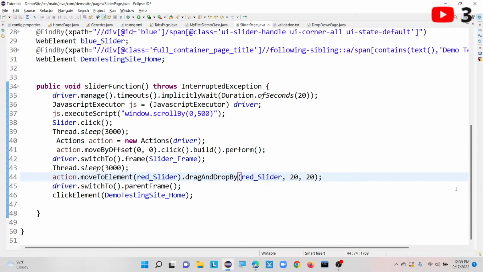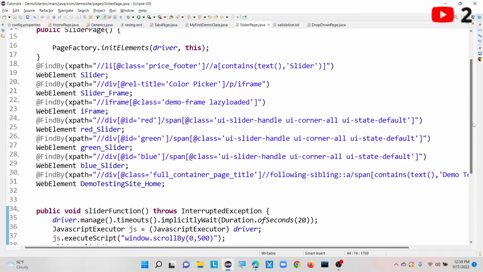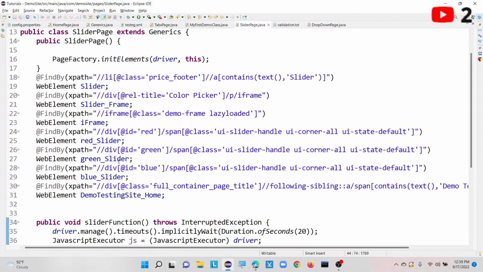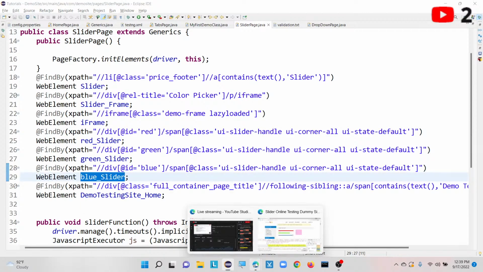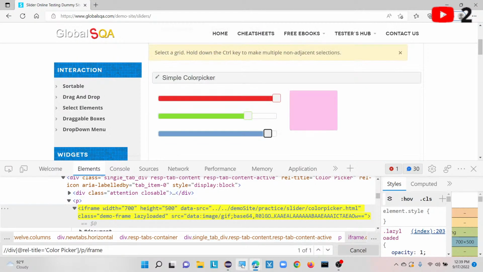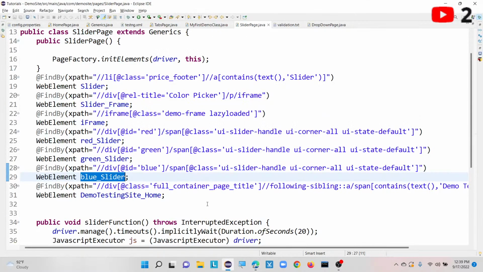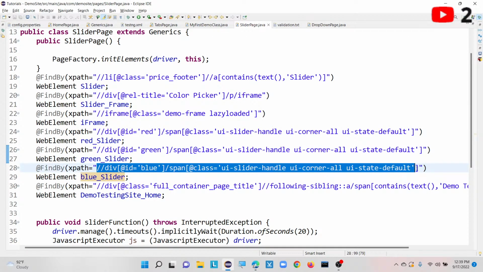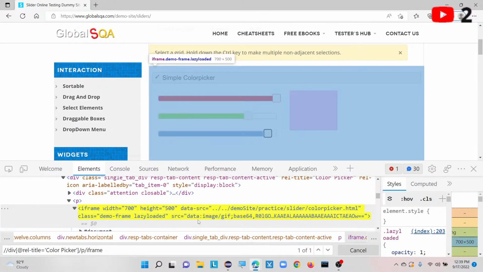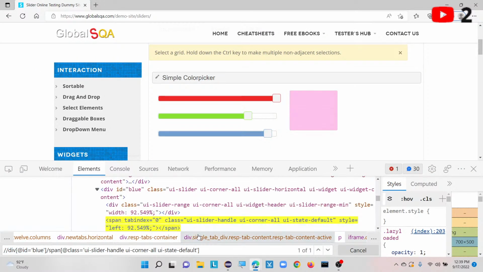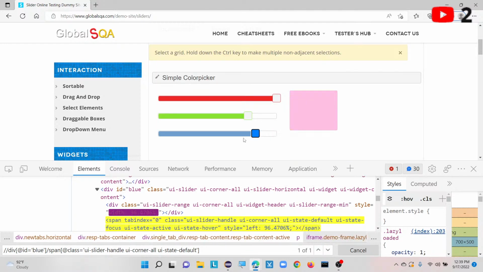One second, I will take here another slider. Blue slider I can take, or green or blue, anything. For now I will take the blue slider to show you an example. Let me check whether the XPath is correct or not. Okay, so in this way we have to create all our pages in real time scenarios as well. See here I created one XPath, it is highlighting this one. With the help of this button only we are able to slide, right?